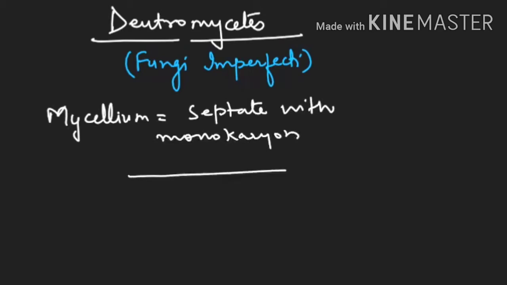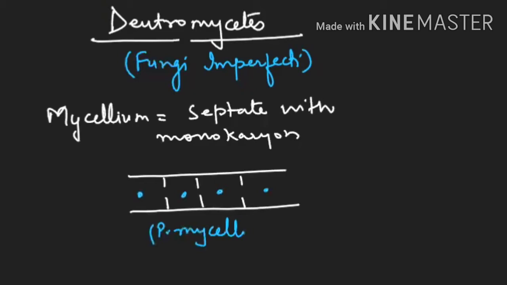So monokaryon means only one nucleus separation will be there. With a simple pore, septa will be there with a simple pore and they'll be showing only one nucleus separation. So only this type of mycelium is seen there. So we call this mycelium as primary mycelium. So I hope the concept of mycelium is clear. They are having the septate mycelium with monokaryon, means only primary mycelium they possess.